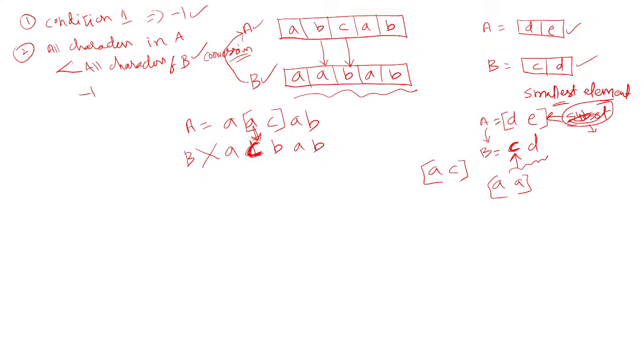Okay, so here which characters need to be replaced? That means B and C need to be replaced here. So what is the index of B? See here. Okay, so B needs to be replaced with which character of B?